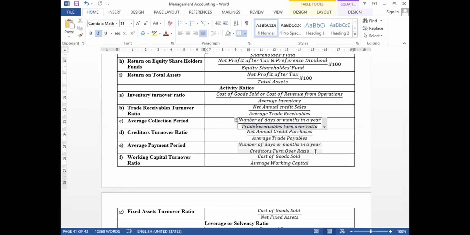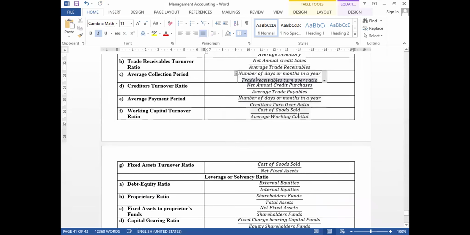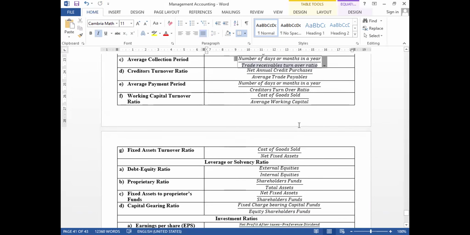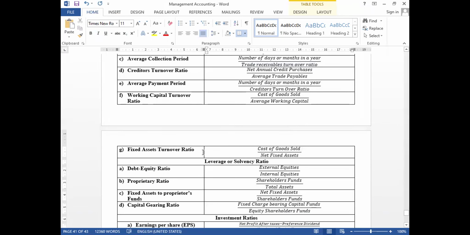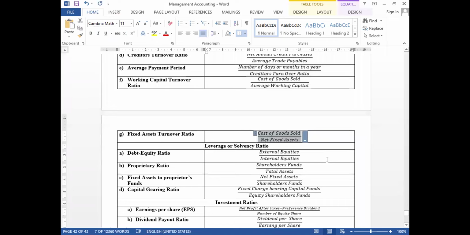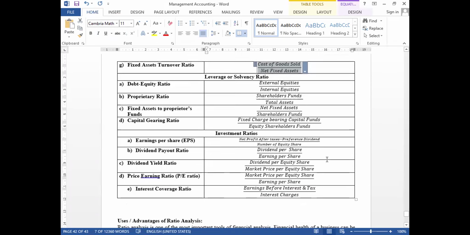Next, working capital turnover means cost of goods sold divided by average working capital, called the working capital turnover ratio. Lastly, fixed assets turnover ratio means cost of goods sold divided by net fixed assets.